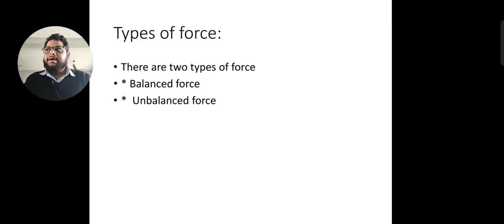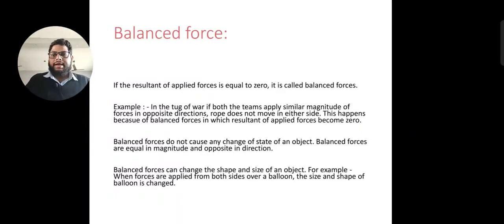And what is unbalanced force? Suppose that within those two teams, one team is applying a large amount of force, they have some tactics or anything, but they are applying a large amount of force. Then in that case their net effect will be more, so the whole team will be moving towards them only, so they will win. Why did they win? They won because of the unbalanced force, so that they could apply the extra amount of force, है ना. So these are two types of force, balanced and unbalanced force. Again, these are the examples.